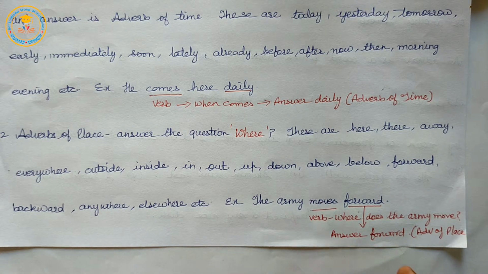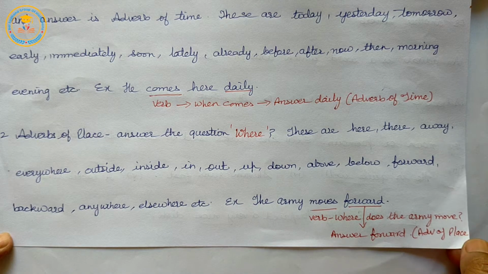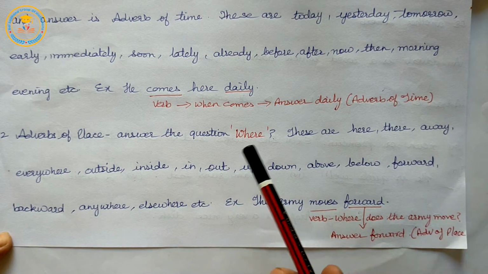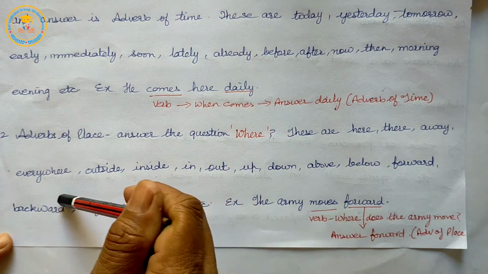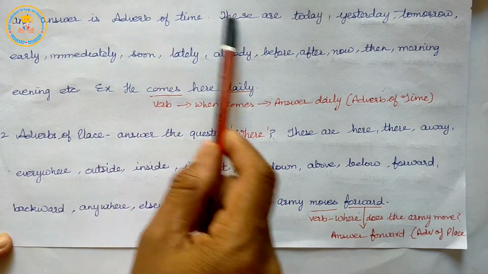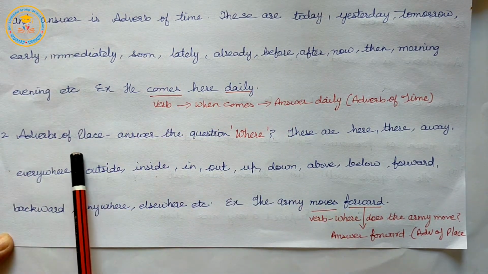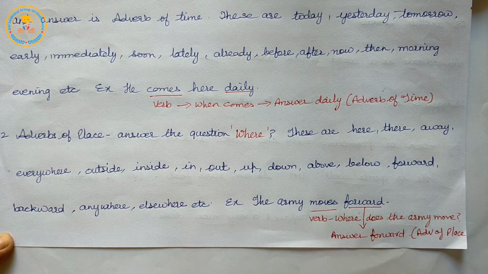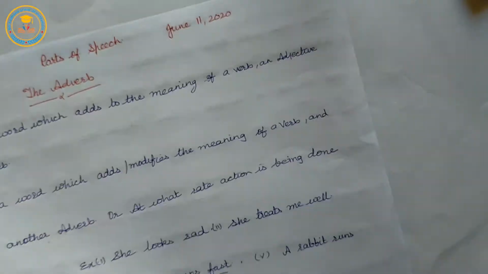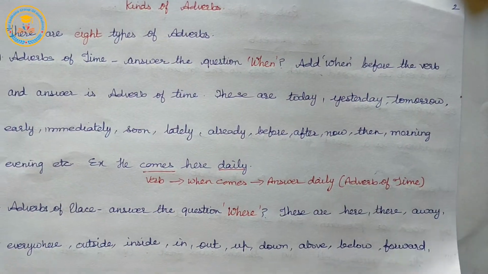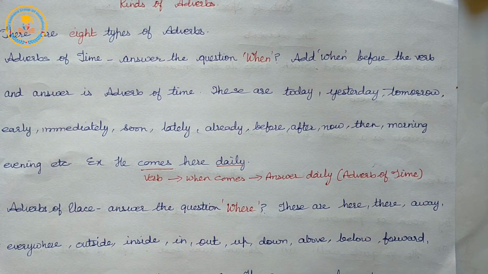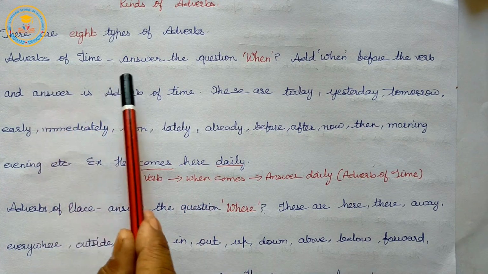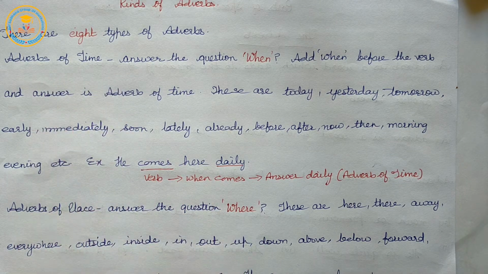So forward is an adverb of place. So adverb of place shows where and adverbs of time show when.